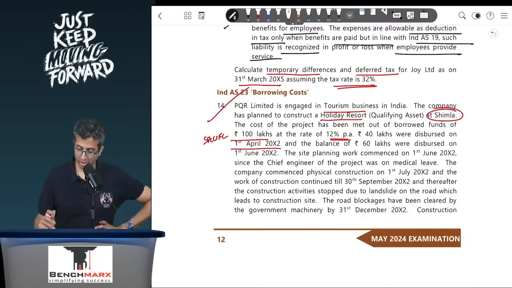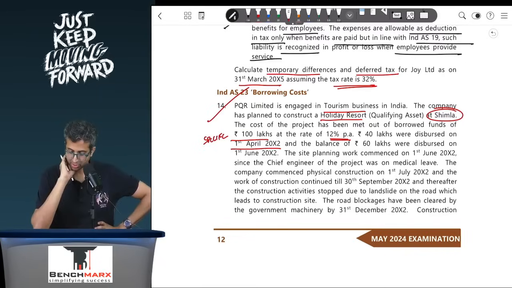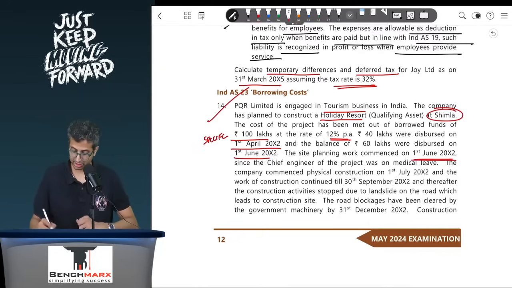You have been told that 40 lakhs were disbursed on 1st April 2012 and the balance 60 lakhs were disbursed on 1st June 2012. The site planning work commenced on 1st June. Okay, so this is the date when work commences. You must have taken the borrowing on 1st April, but unless the work commences, you cannot start capitalization.